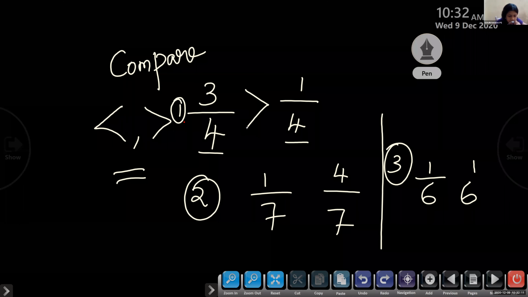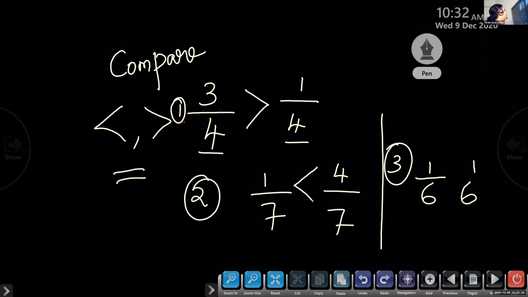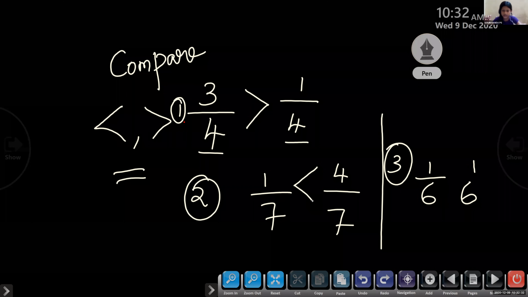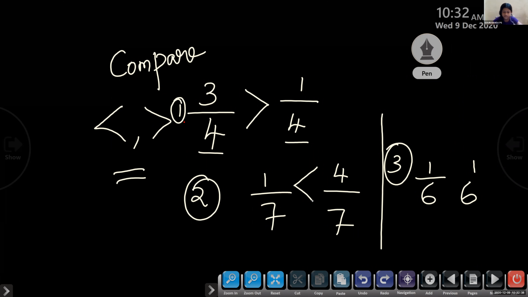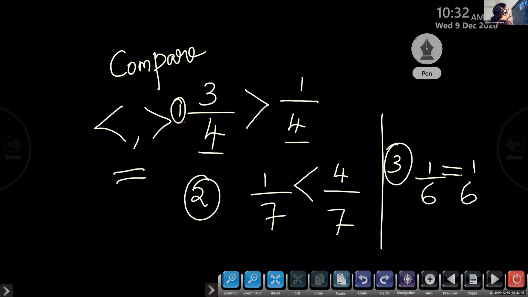Yes, ma'am. 1 by 7, 4 by 7. What's the answer? 4 by 7 is greater. So what will we write? 1 by 7 less than 4 by 7. Okay. Jaswin, what about question number 3? 1 by 6, 1 by 6. Yes, Varada. 1 by 6, 1 by 6, they are equal.